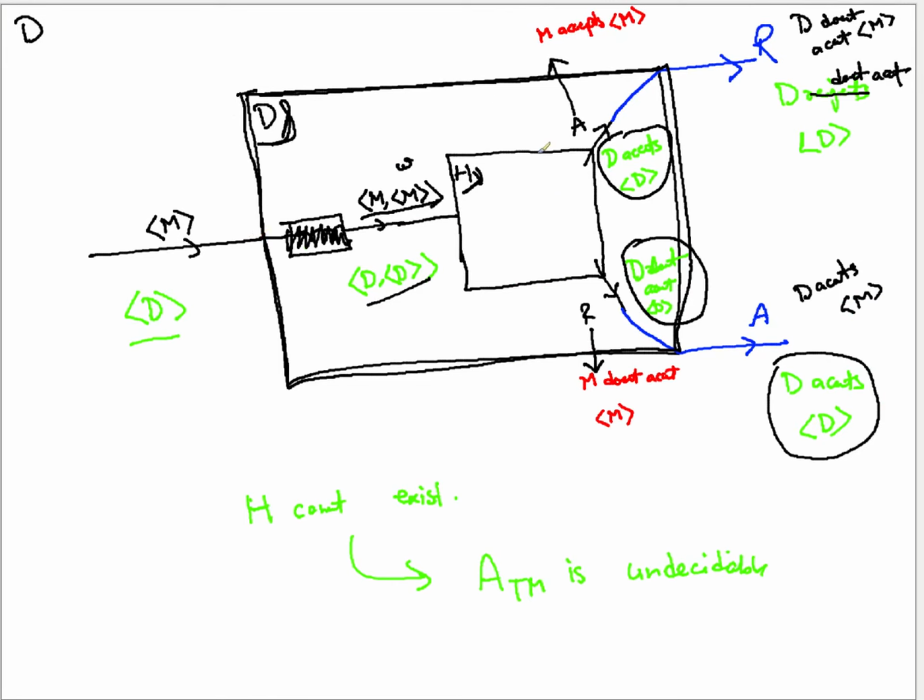But after building this decider, we realize that this decider D and the answer according to H don't go together, they contradict each other. And that contradiction helps us declare that whatever assumption we have taken is incorrect. And therefore this ATM is undecidable.